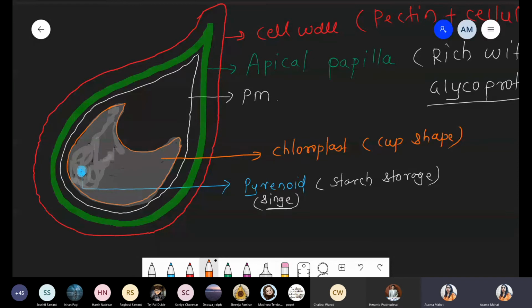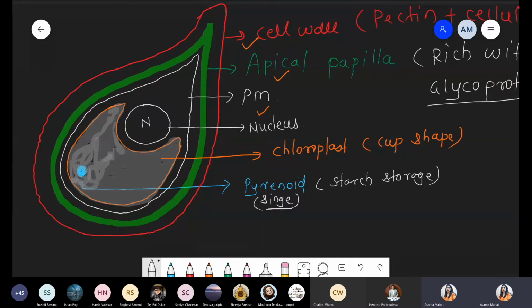Now we discuss: we saw the cell wall, apical papilla, plasma membrane, cup-shaped chloroplast, and inside this chloroplast a single pyrenoid is present, only a single starch storage body. Okay, now we have to discuss the nucleus. This cavity that has formed here is the nucleus. I'm writing only N to represent the nucleus.